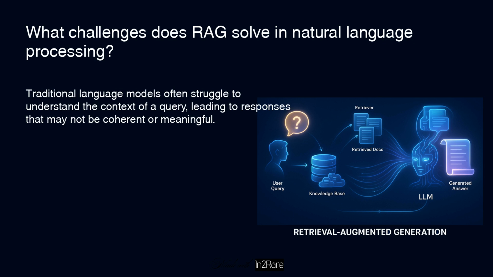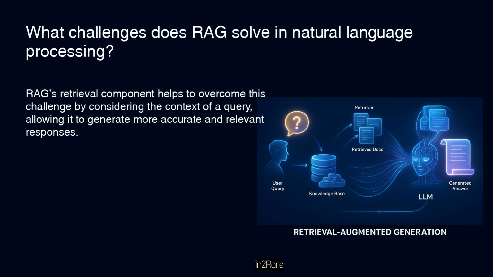Traditional language models often struggle to understand the context of a query, leading to responses that may not be coherent or meaningful. RAG's retrieval component helps to overcome this challenge by considering the context of a query, allowing it to generate more accurate and relevant responses.